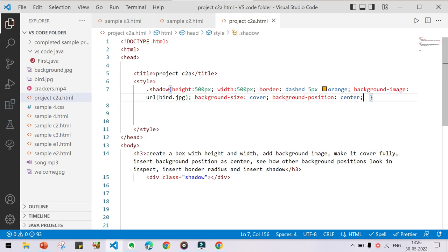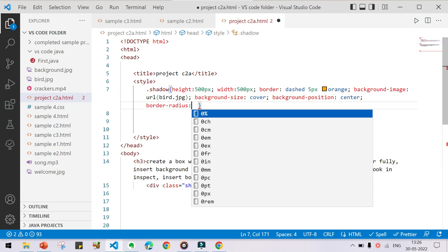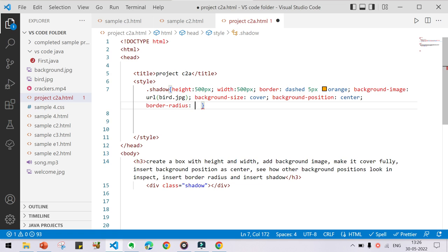So let us insert border radius here. This is also a shorthand option. We have already discussed it in the previous videos. Instead of giving individual radius for each of the corners of the box, sorry, this is not border radius, this is, sorry, oh okay, correct, this is border radius.